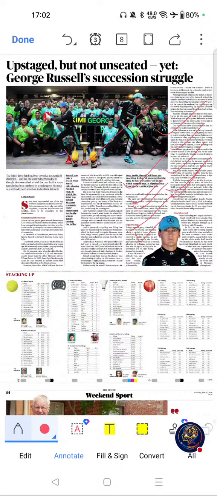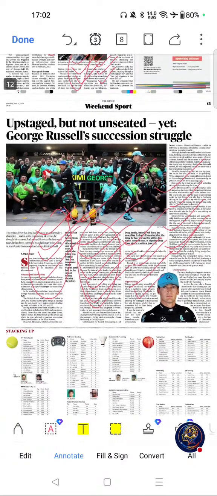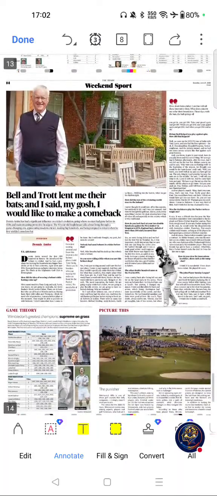Move on to key themes related to this article: Formula 1 championship, Mercedes F1 team, driver standing, constructors championship, and international motor sport. These are the key themes, and possible question areas are FIA, that is Federation Internationale de l'Automobile, Formula 1 World Championship, Constructors Championship, and Grand Prix Racing. These are the possible question areas related to this article. Move on to next important article. This was only important here. Move on to page number 14.